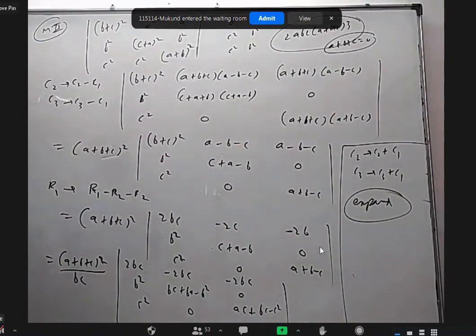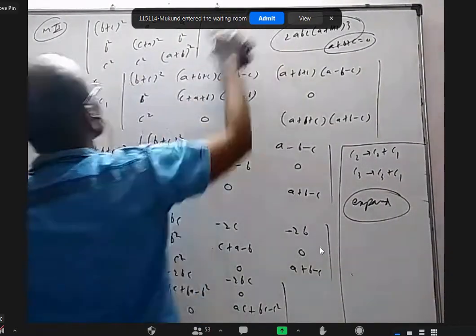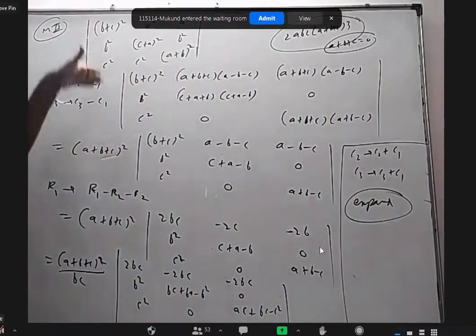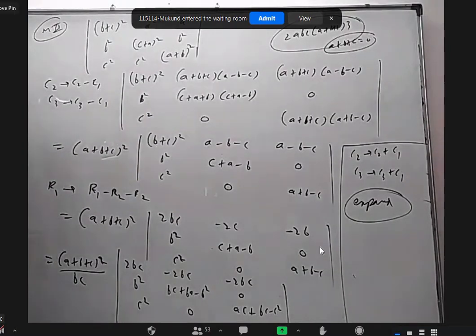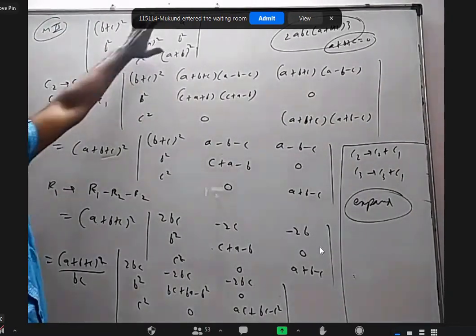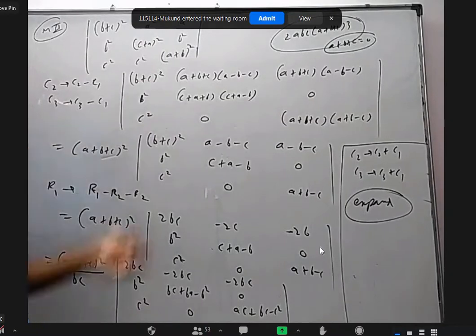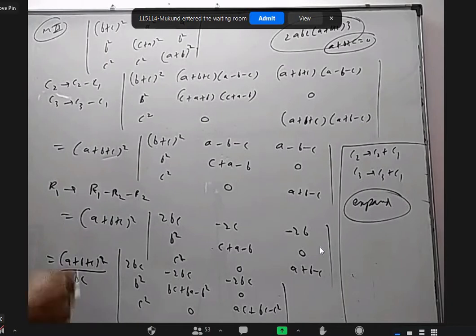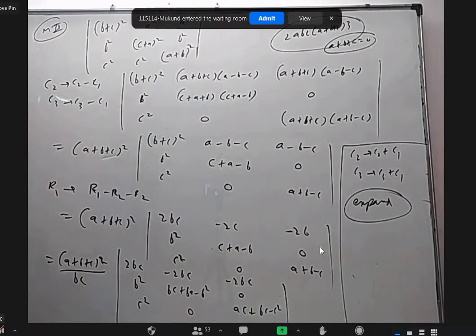Yes, sir. Similarly, if you put B equal to 0, I think the first column and third column will become same. B equal to 0. C square, 0, C square common, you'll get 1, 0, 1. Here A square, 0, A square common, you get 1, 0, 1. So when you put A equal to 0 the determinant becomes 0, that means A should be a factor, B should be a factor, C should be a factor. A plus B plus C should be a factor twice, and this is 6th degree. You can have somewhat a feeling, may not be 100%. That's all.